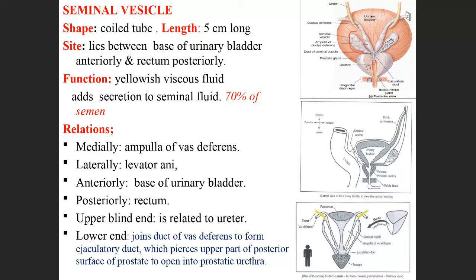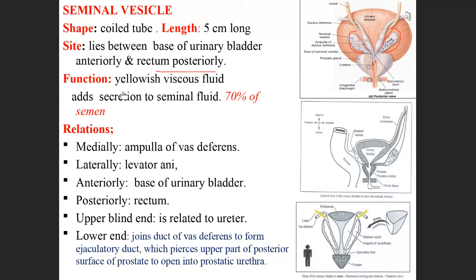One is this, one is this. Base of the urinary bladder anteriorly and posteriorly related to rectum. In this picture, you can see both the vas deferens and the seminal vesicle, they are joining here and opening into the urethra.